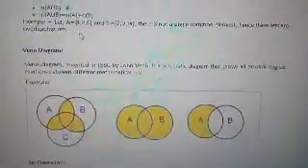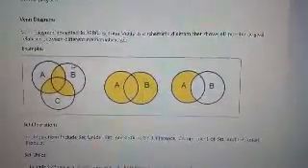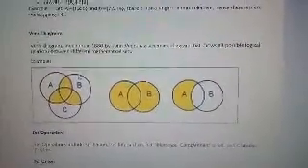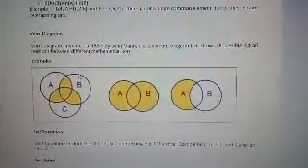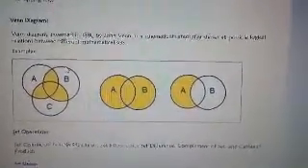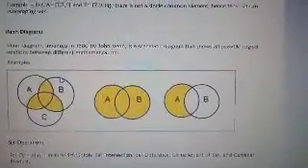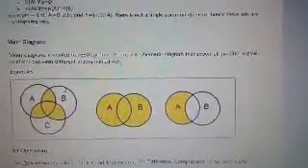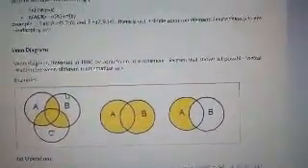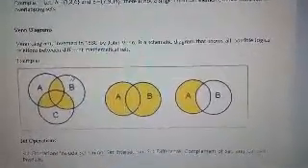Then we also have here Venn diagrams. Your Venn diagrams are also another way of representing your sets, but instead of writing in notation, you are doing it in a diagram, just like what you have seen on the screen. And this concept was introduced to us by John Venn in the year 1880. That was the year when he invented this one. Your Venn diagram is generally a schematic diagram that shows all possible logical relations between different mathematical sets.